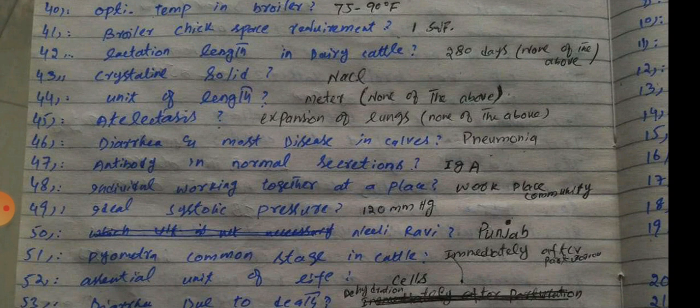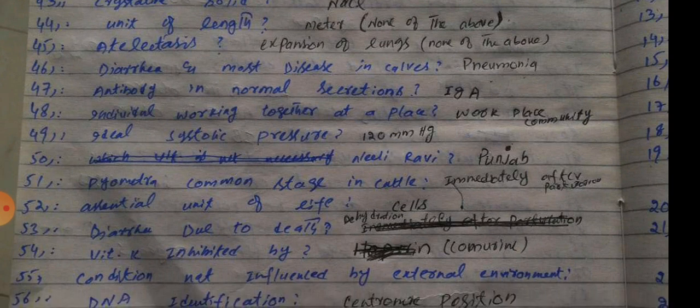Pyometra is common immediately after parturition. Pyometra common stage in cattle, I do not know. The structural unit of life is the cell. Diarrhea causes dehydration, which causes death of the animal. Vitamin K inhibitor, I do not know the right option. The condition not influenced by the external environment, don't know.